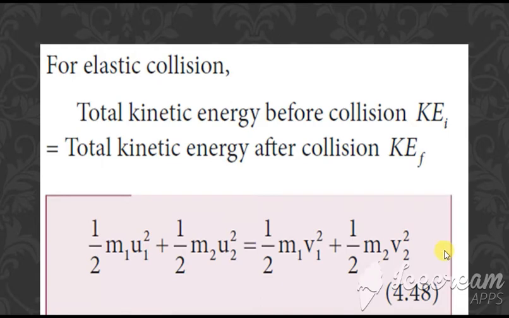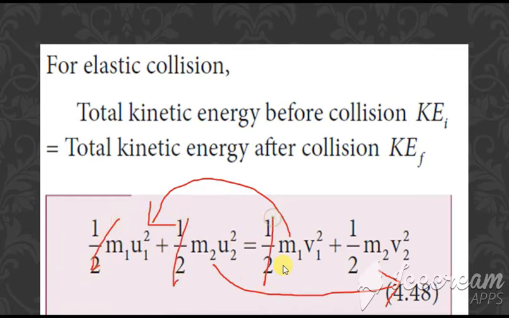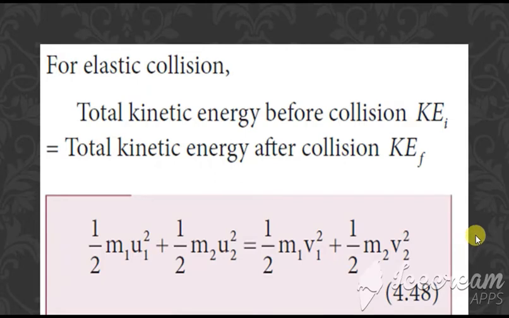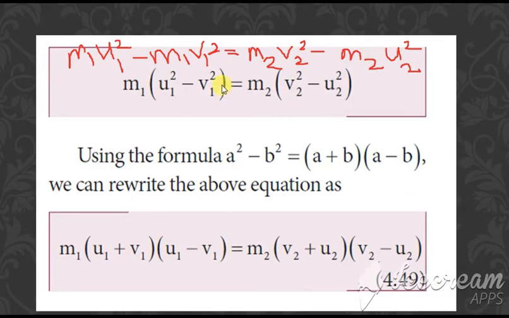Now take the half common and cancel the half terms. Bring m1 to this side, and same way bring m2 to the other side, so that we get the equation m1 u1 square minus m1 v1 square is equal to m2 v2 square minus m2 u2 square. Now bring m1 outside, so that we get u1 square minus v1 square. Same way with m2 outside, we get v2 square minus u2 square.